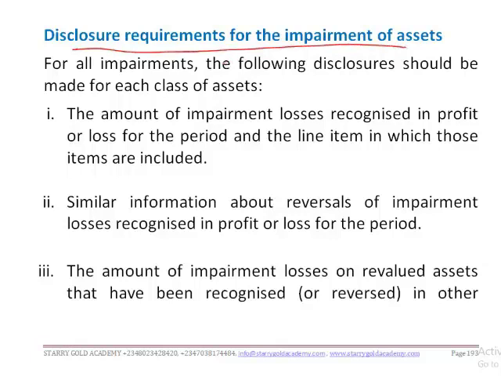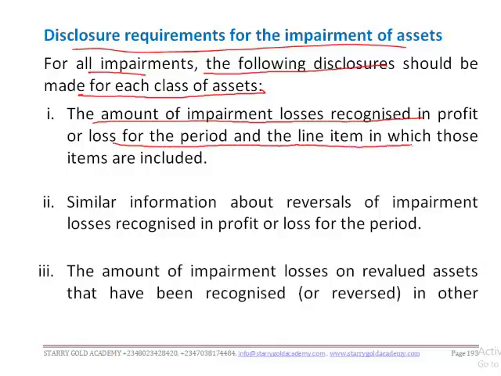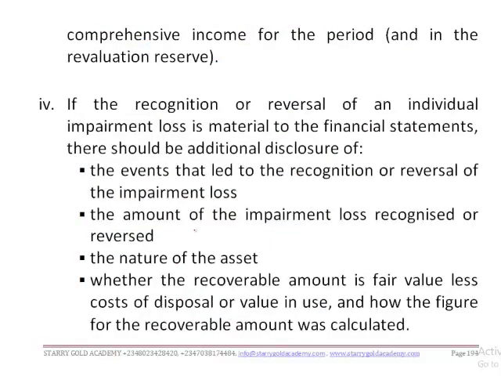Okay, so without wasting much time, let's take disclosure requirements of impairment of assets. For all impairments, the following disclosures should be made for each class of assets. First is the amount of impairment losses recognized in profit or loss for the period, and the line item in which those impairment losses are included. Also, similar information about reversals of impairment losses recognized in profit or loss for the period should be disclosed, and the amount of impairment losses on revalued assets that have been recognized or reversed in other comprehensive income for the period and in the revaluation reserve.